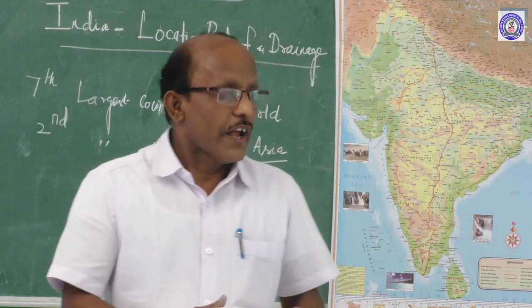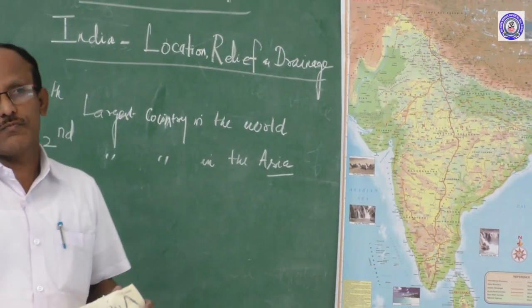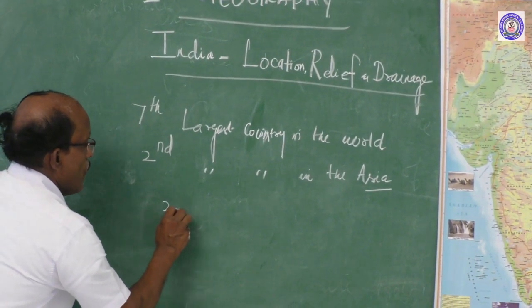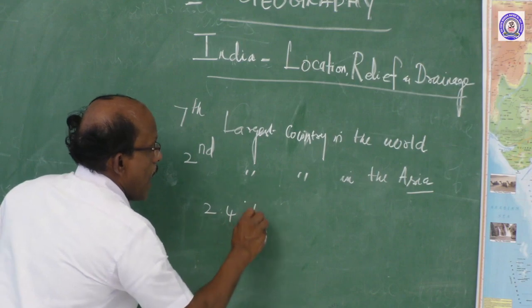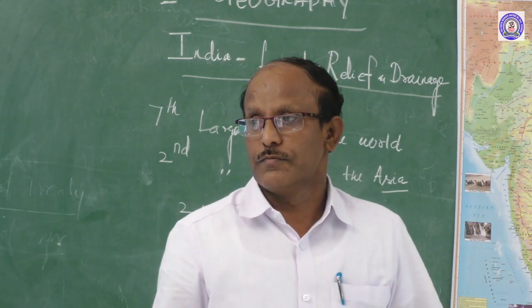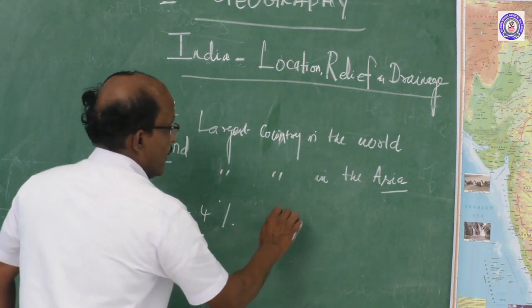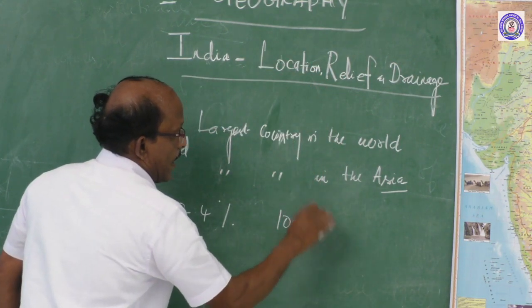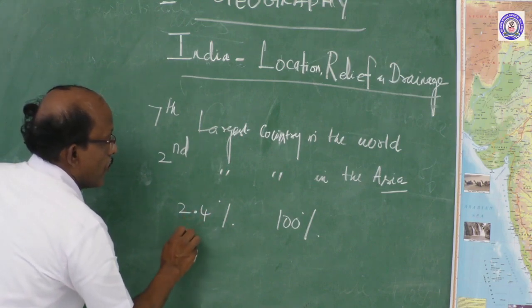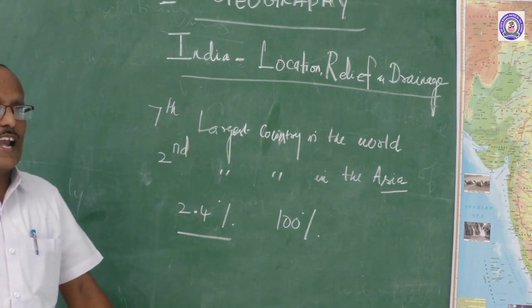And then India holds 2.4% of the total area of the world. Of the total 100% area, India occupies 2.4% of the land.